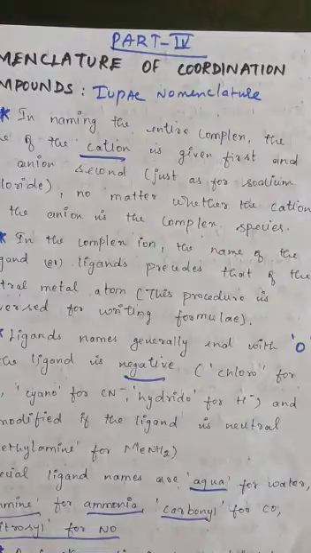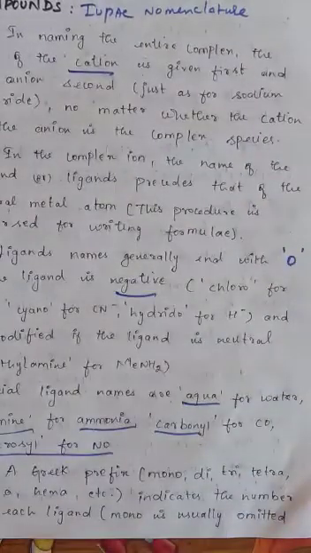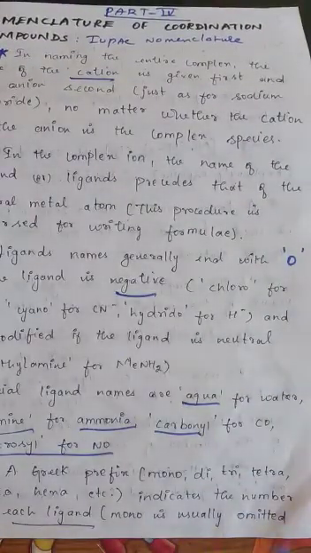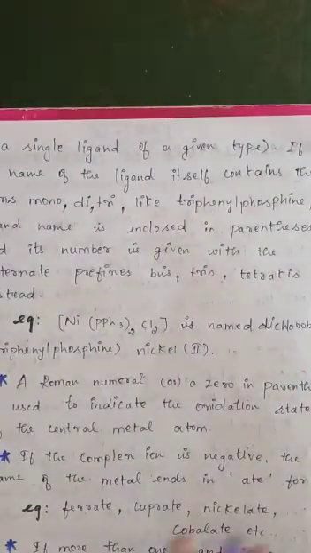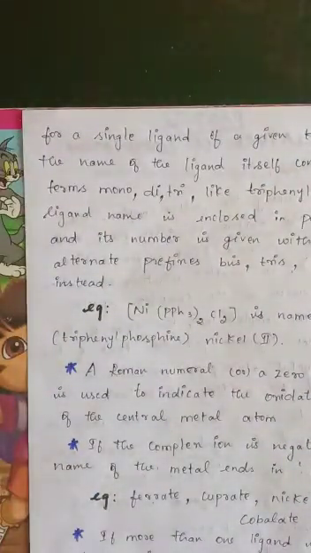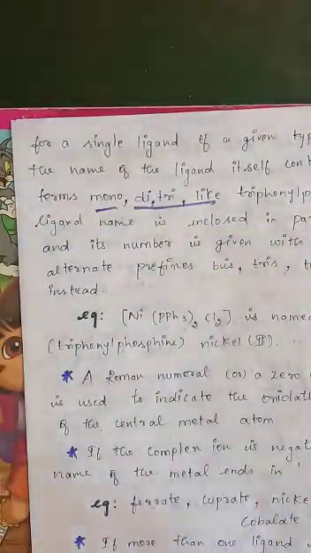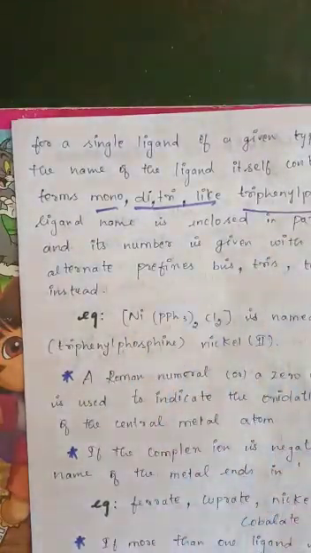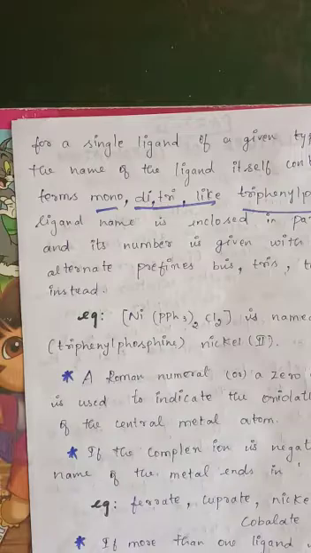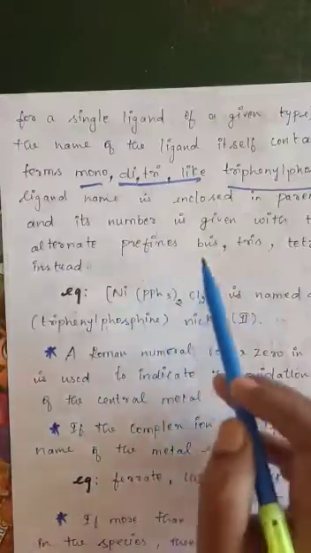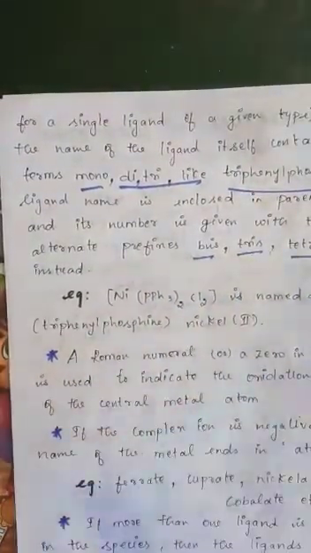A Greek prefix is also used: mono, di, tri, tetra, etc. indicates the number of each ligand. So the prefix depends on the number of ligands present. For a single ligand, mono, some prefix will be added. If the name of the ligand itself contains mono, di, or tri, for example triphenylphosphine or ethylenediamine, then the Greek prefix should be changed. It will be changed into bis, tris, and tetrakis.